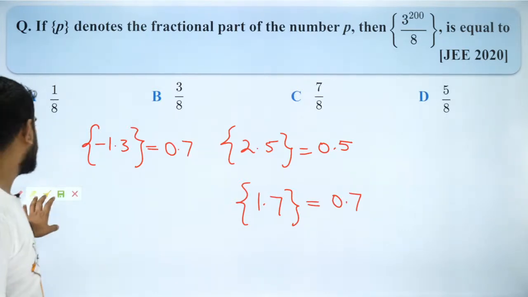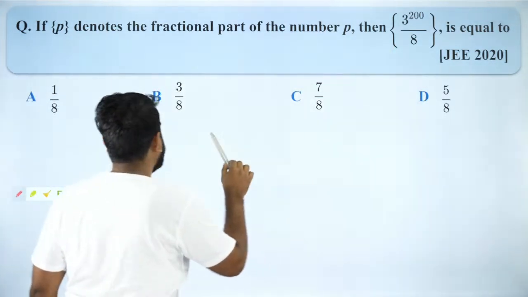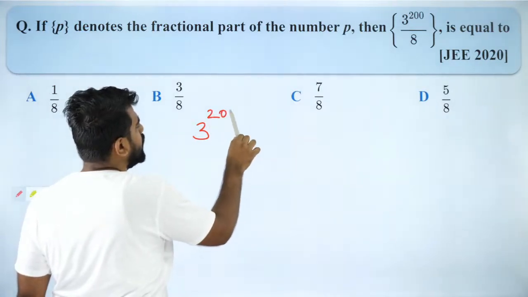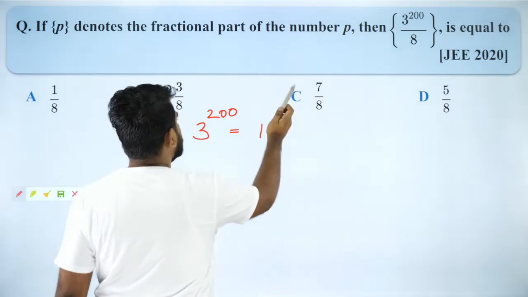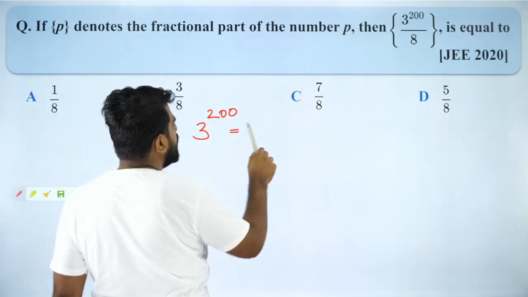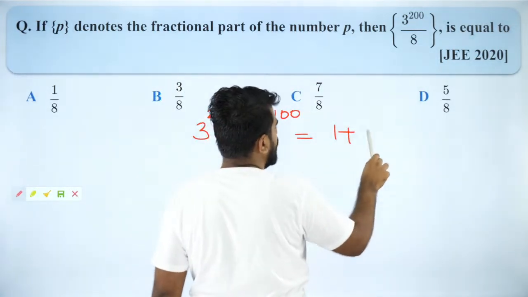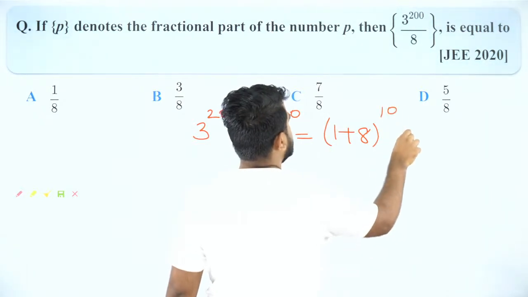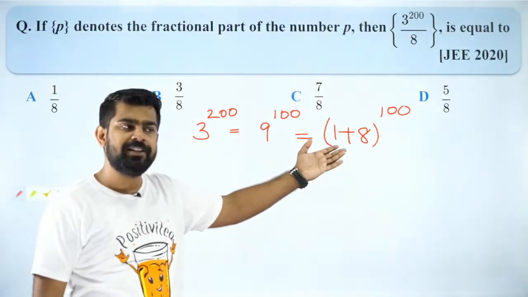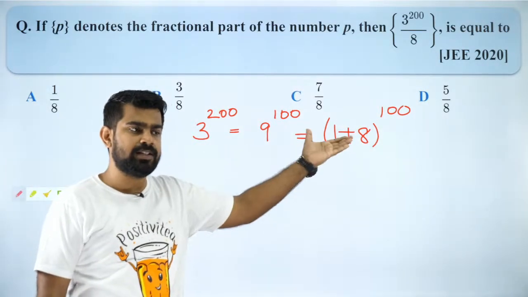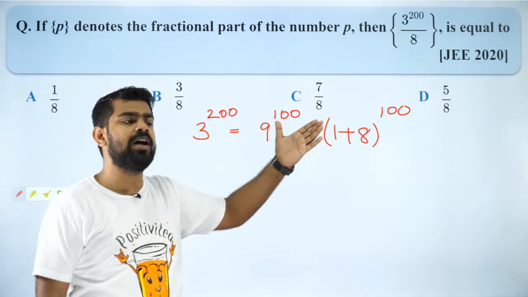Everybody, I hope you guys understood the basics of the fractional part of x. So you will have to use it. And the hint is, you have to write 3 to the power 200 as 9 to the power 100, and then you can write 9 as 1 plus 8, so (1 + 8) to the power 100. Is that clear? That is much better. Did you guys like the way I resolved it? Now I want you guys to think about it and then approach it.